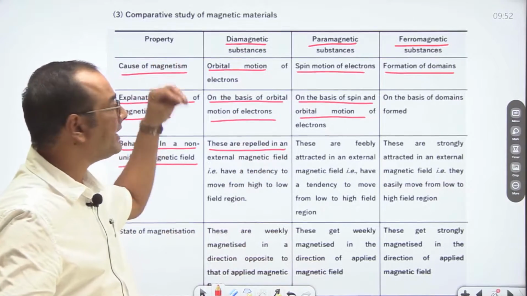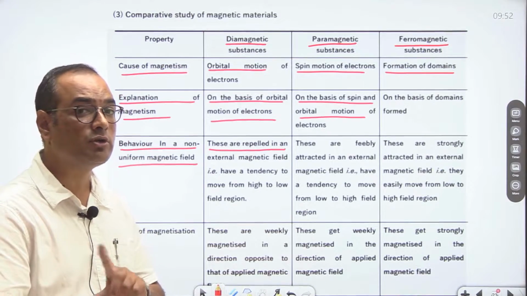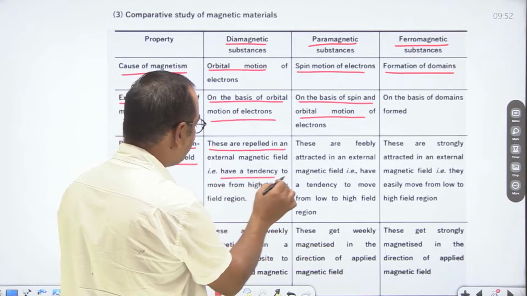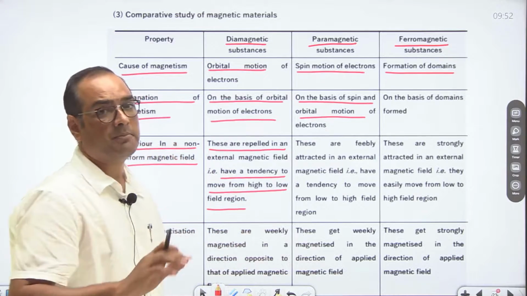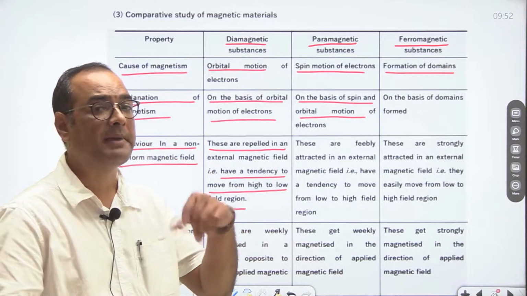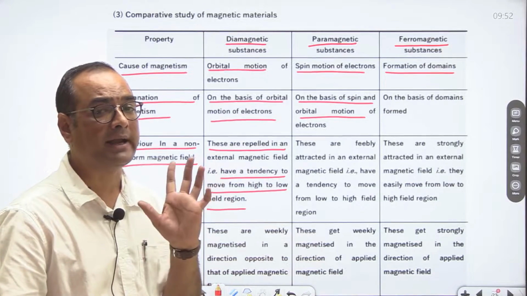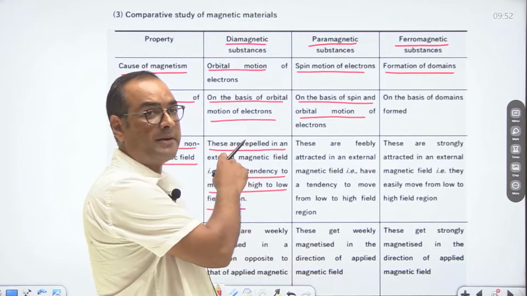Whenever diamagnetic substances are placed in a non-uniform external magnetic field, they are repelled, that is, they have a tendency to move from high to low region, from strong magnetic field to poor magnetic field. So there is repulsion in case of diamagnetism.